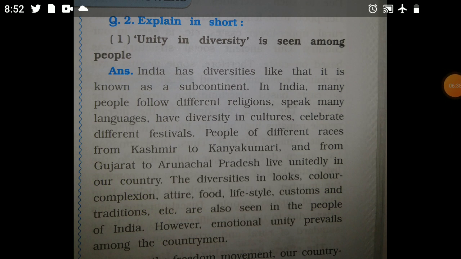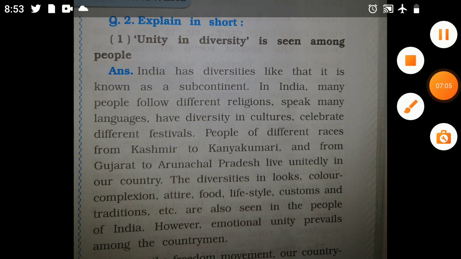Unity in diversity is seen among the people. India has diversities, and that is why it is known as a subcontinent. Many people follow different religions, speak many languages, have diversity in culture, and celebrate different festivals. People of different races, from Kashmir to Kanyakumari and from Gujarat to Arunachal Pradesh, live united in our country. The diversity is also in looks, color, complexion, and attire. This is the answer. I will be taking the next answer.